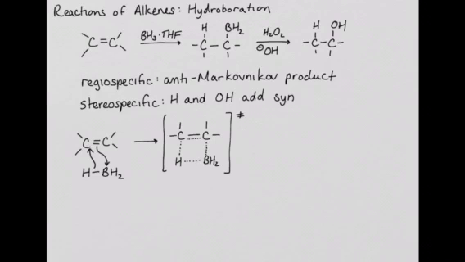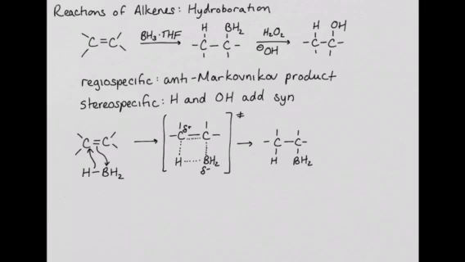As this occurs, there is a slight partial positive charge on the carbon that is accepting the hydrogen. There is a slight partial negative charge on the boron. Addition of borane across the double bond happens in a concerted process, which accounts for the syn stereochemistry of this addition reaction. This produces the boron-containing intermediate that has the hydrogen and the boron on the same side of what used to be the carbon-carbon double bond.